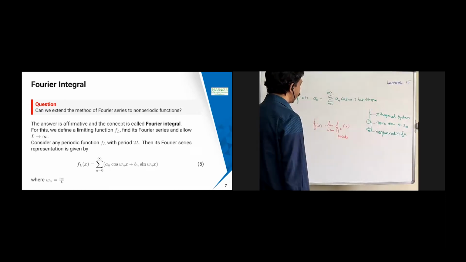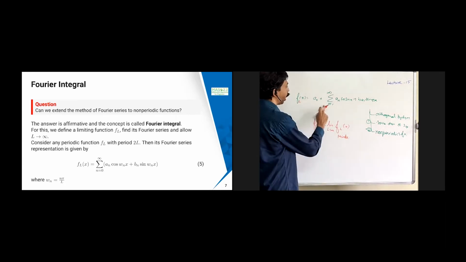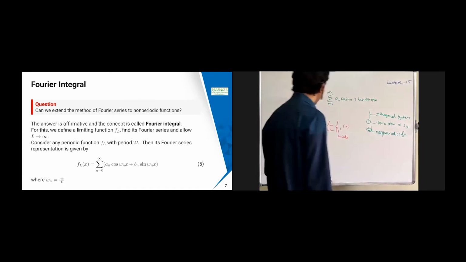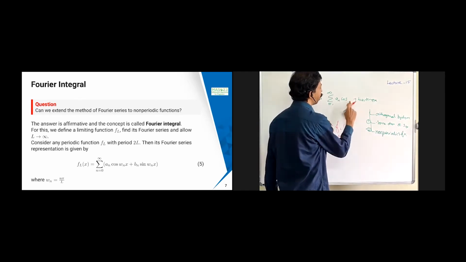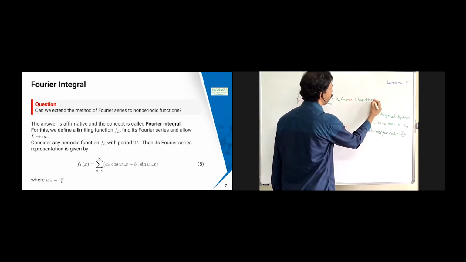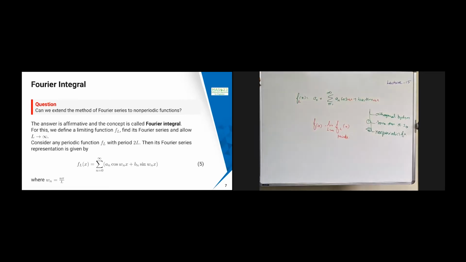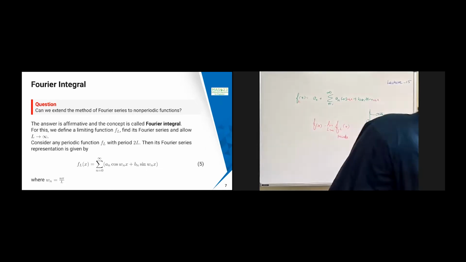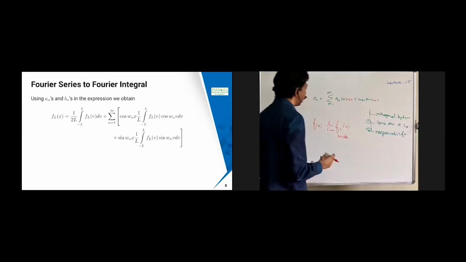Since f_L is a periodic function, I can write f_L(x) equal to a_0 plus the summation of a_n cos(nπx/L) plus b_n sin(nπx/L), n equal to 1 to infinity. Now I'm going to replace nπ/L x with ω_n x at these two places, where ω_n is nothing but nπ/L. Now I'm going to substitute the values of a_n and b_n over there.